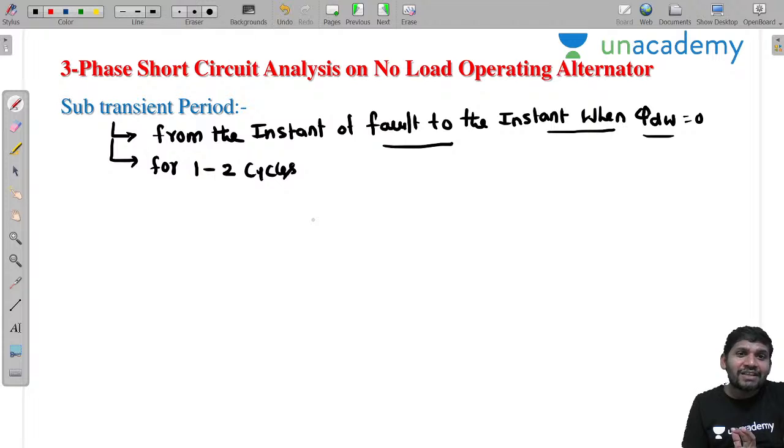The main field flux is present. At the same time, pi dw is present, and pi of t is also present.